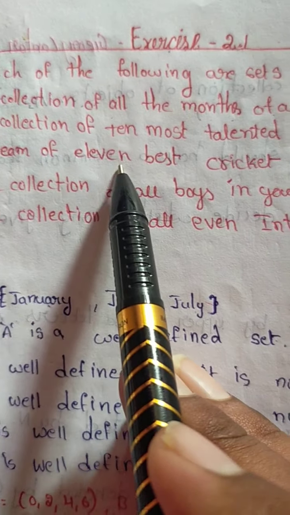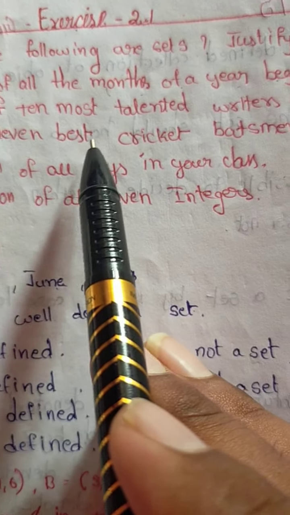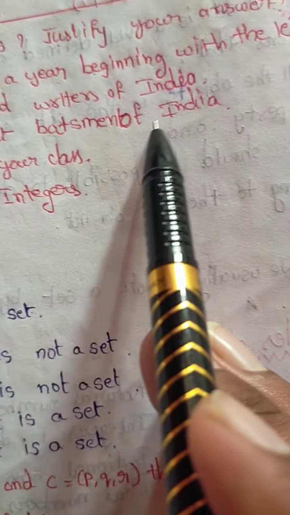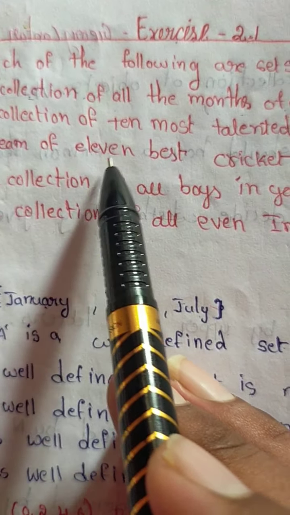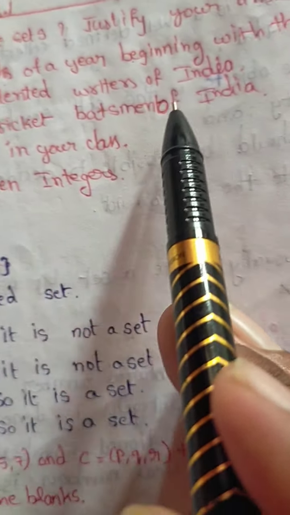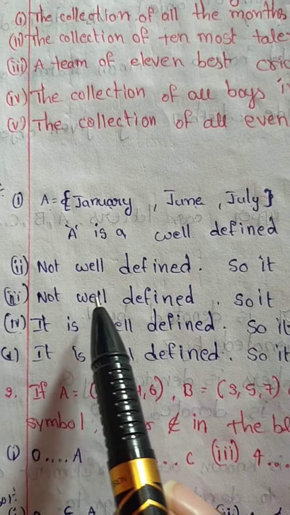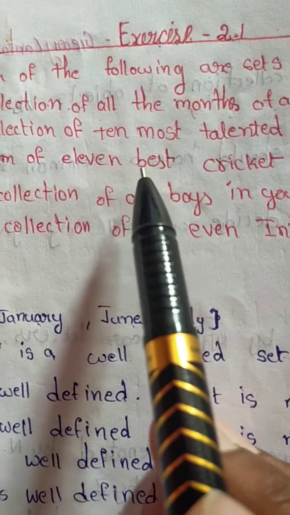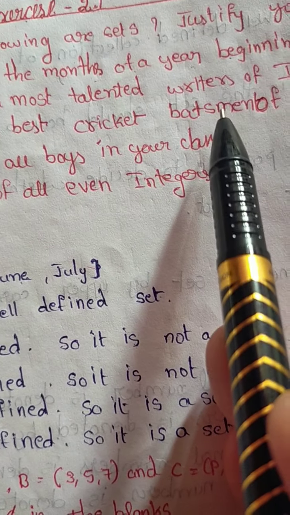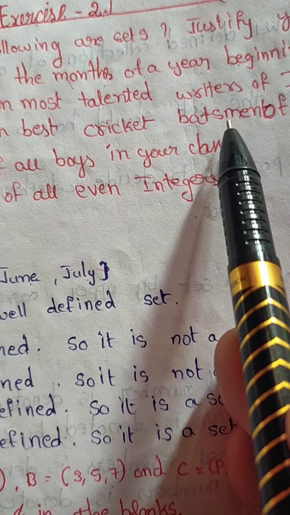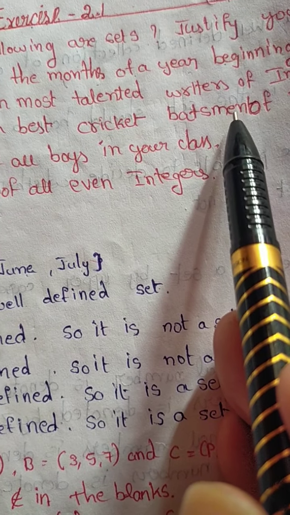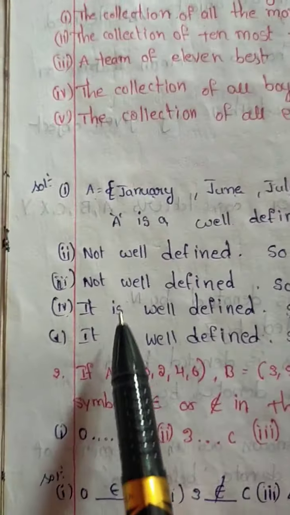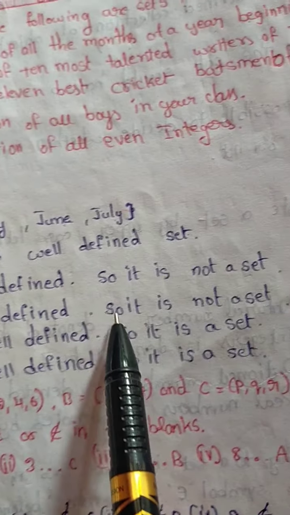A team of 11 best cricket batsmen of India. The 11 best cricket batsmen, it is not well defined. So the third one is not well defined, so it is not a set.